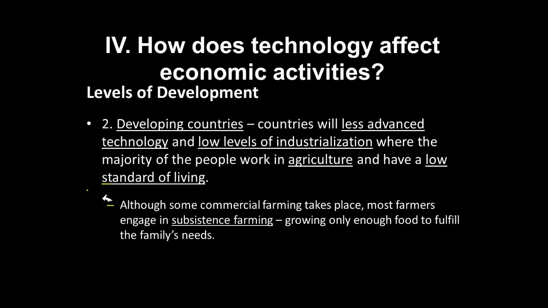And although some commercial farming takes place, most farmers engage in what we call subsistence living. That means that you are just farming your land to make enough for you and your family to live. You're not attempting to make a profit and bring crops to the market. Your main goal is to farm enough and raise enough livestock for your family to live on.